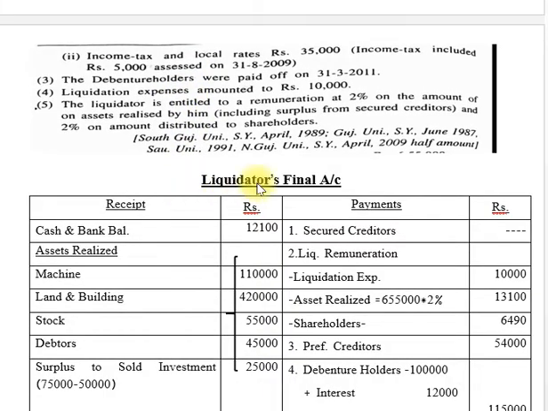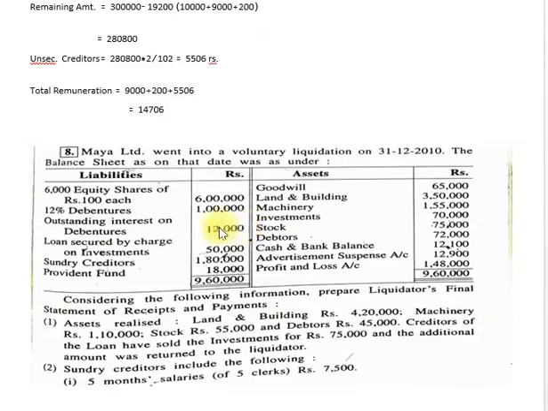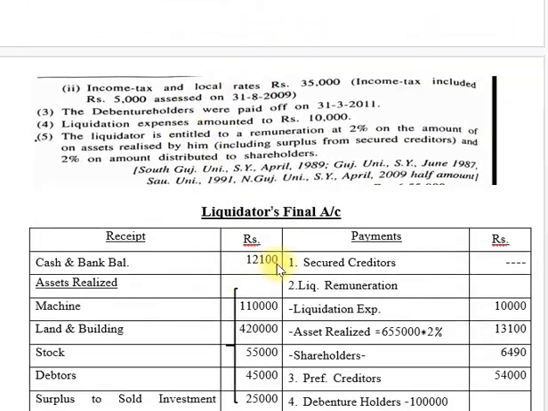So friends, liquidator's final account: receipts, payments, rupees and rupees. First, we start our example with the particulars of cash and bank balance on the receipt side. Now you can see in the balance sheet, our cash balance is 12,100 rupees, so note down 12,100 rupees.